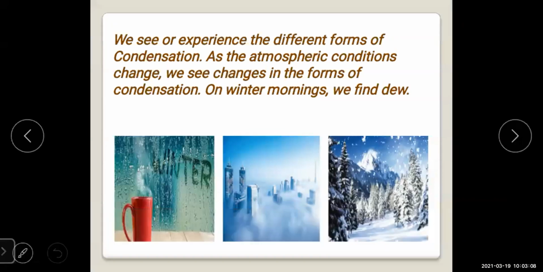We find dew. Now see the first question, what was it? Only in the winter mornings the blades of grass look like this. On the blades of grass you will see small water droplets. So why does it happen? Because only in the winter mornings we find dew over there. See here.